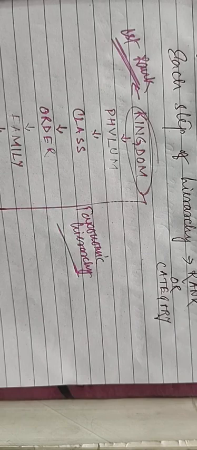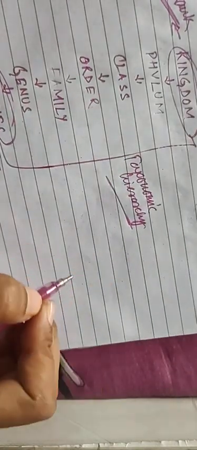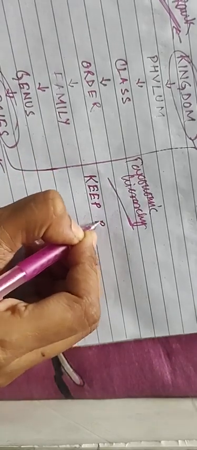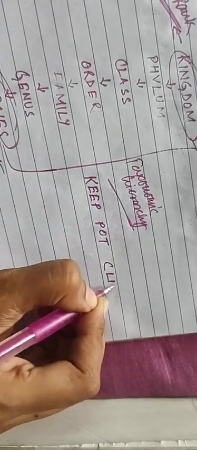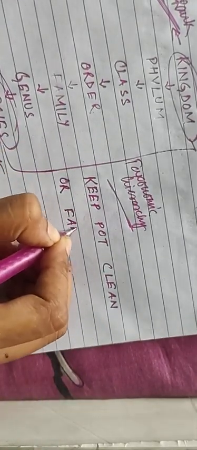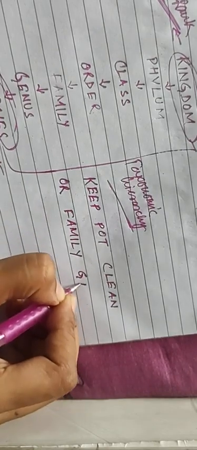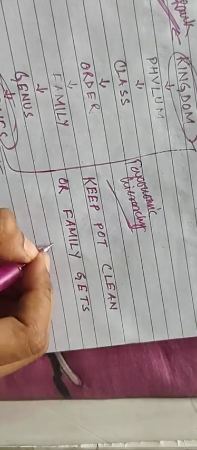Clear? The next question is how you are going to remember this. By mnemonics. One mnemonic is: Keep pot clean or family gets sick.